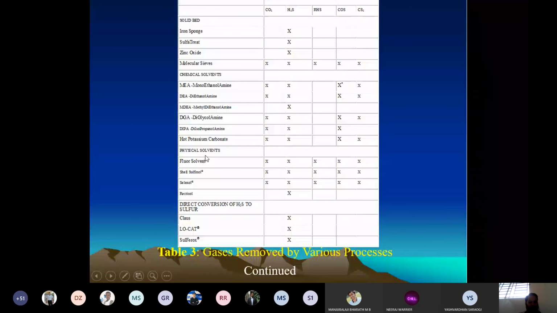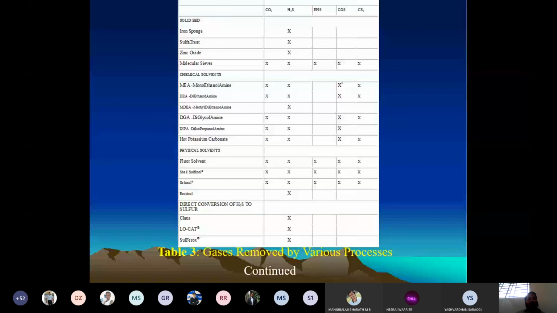When we talk about the physical solvent, we have Fluor solvent, Shell Sulfinol, and Selexol. These will work in a similar pattern to a molecular sieve, where they will recover all the impurities present in the natural gas. While Rectisol solvent will work similarly to MDEA. It will remove only the H2S present in it. When we talk about direct conversion, we have Claus, LO-CAT, and sulfur processes, which remove H2S.